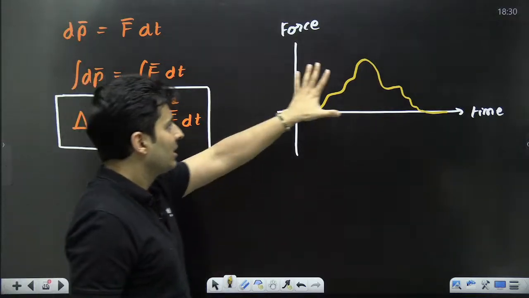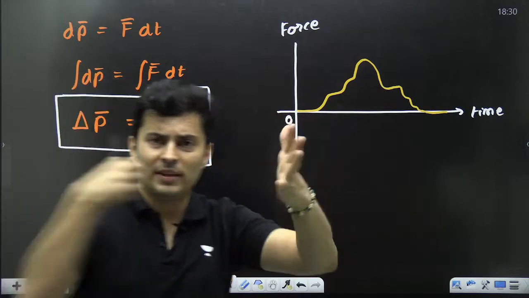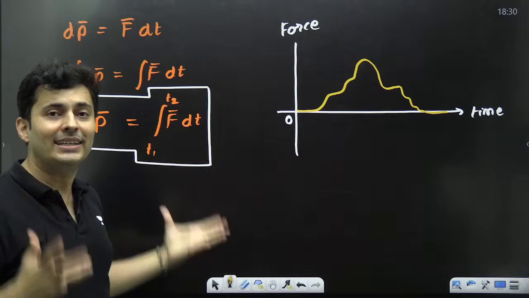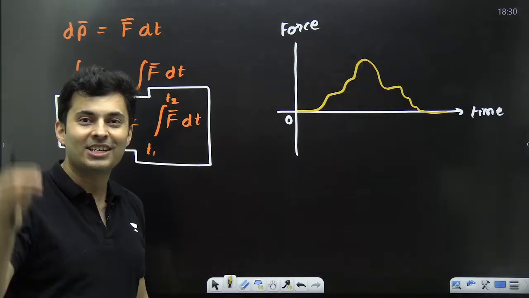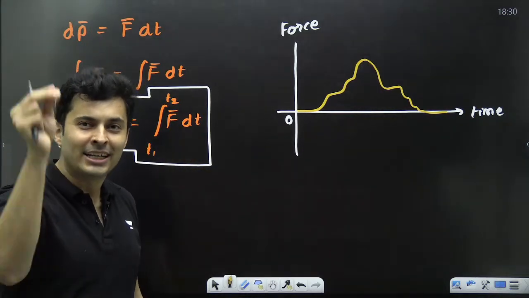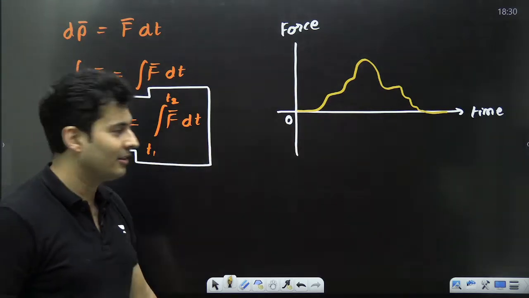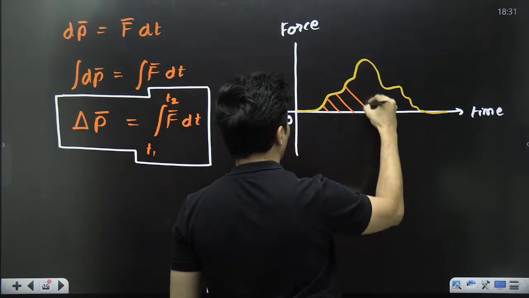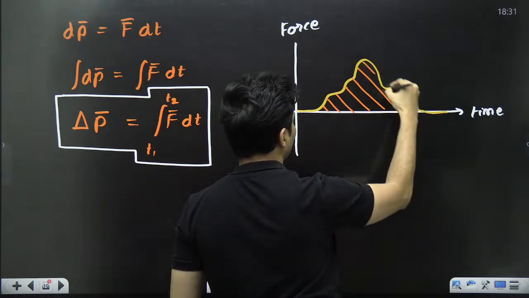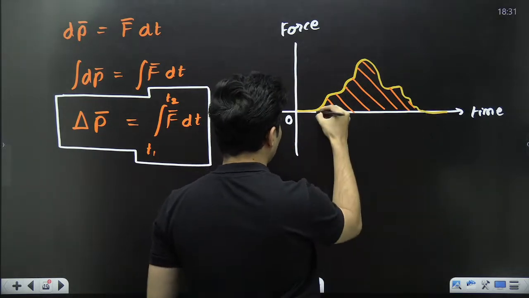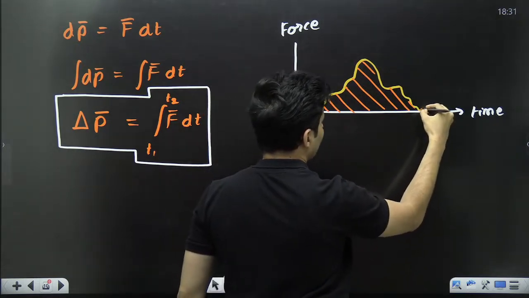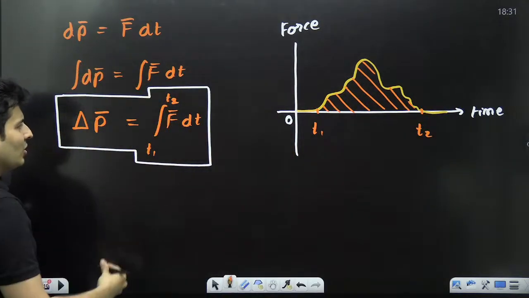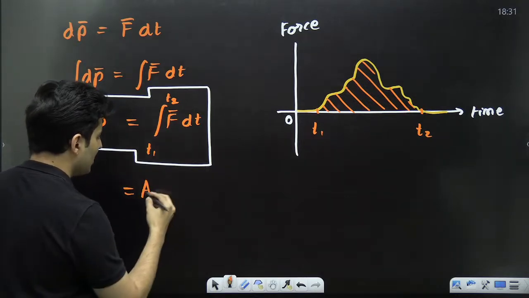So my dear students, this is a force versus time graph of that force which is trying to change the momentum. So if you integrate, that means you want to find the area. Area under the curve is integration with limits. Definite integration is nothing but area under the curve. So if you happen to choose this particular area, this is basically your T1, and let's say this is basically your T2. From this point to this point, there was force, there was collision. So that will be nothing but the change in the momentum or impulse.